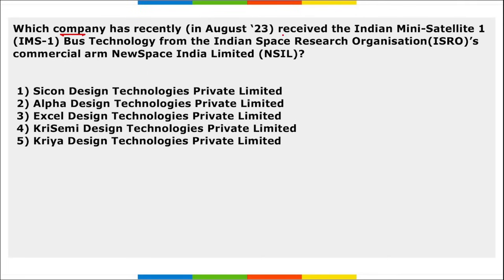Next, which company has recently received the Indian Mini Satellite 1 bus technology from ISRO's commercial arm, that is NSIL, New Space India Limited? It is your Alpha Designs Technology Private Limited. Correct? So ISRO announced that its commercial arm New Space India Limited, NSIL, transferred the Indian Mini Satellite bus technology to Bangalore based Alpha Designs Technology Private Limited. Correct? And this NSIL is an arm of ISRO only. So right option is option 2.